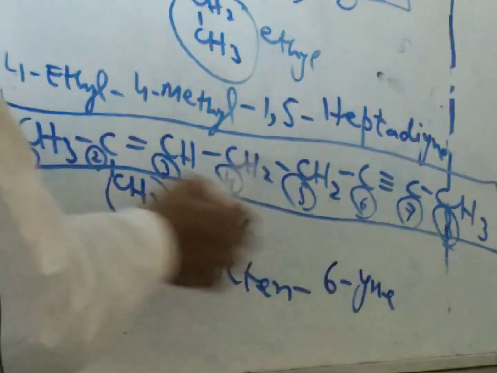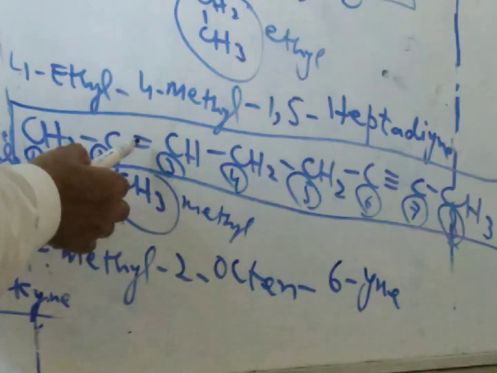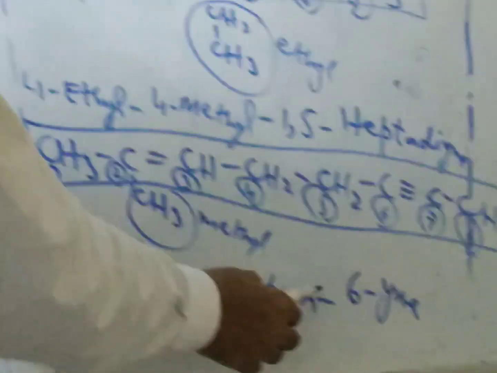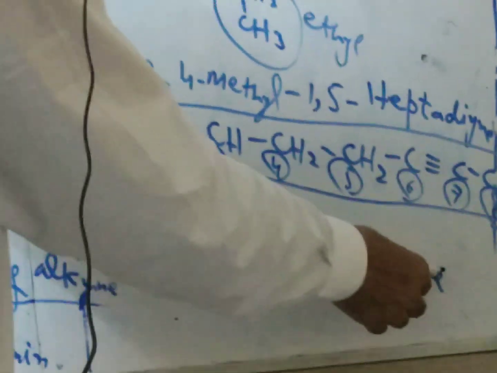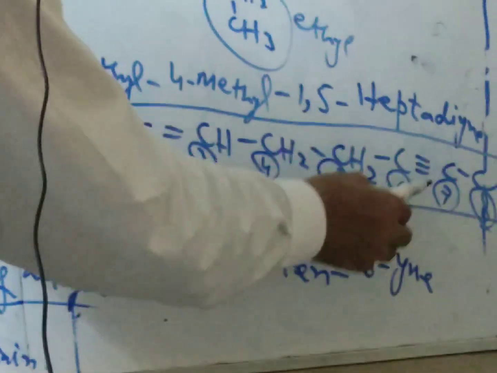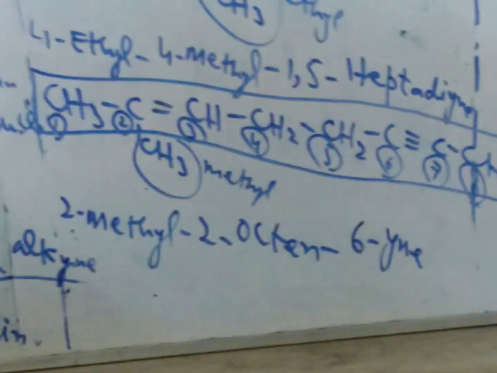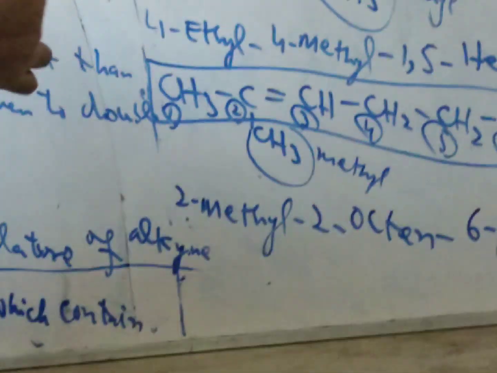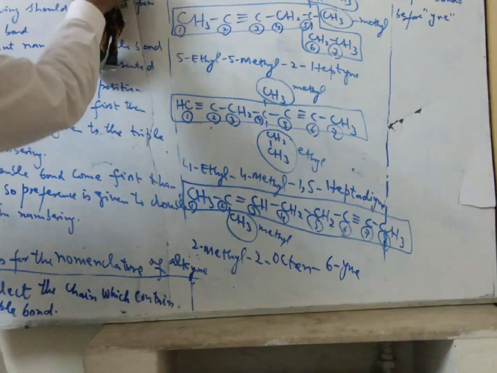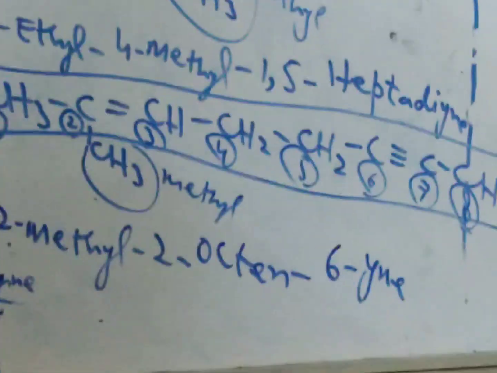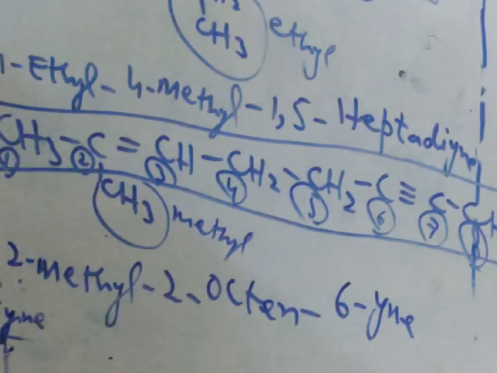Because in this case the triple and the double bonds are present, we must replace the E. So the name is 2-octen and the 6-yne. 6-yne represents the triple bond present at the 6th position. This is the name of the alkene-alkyne compound.